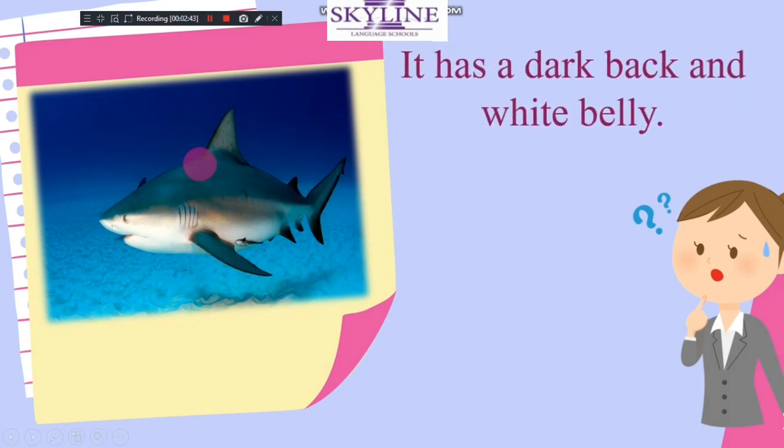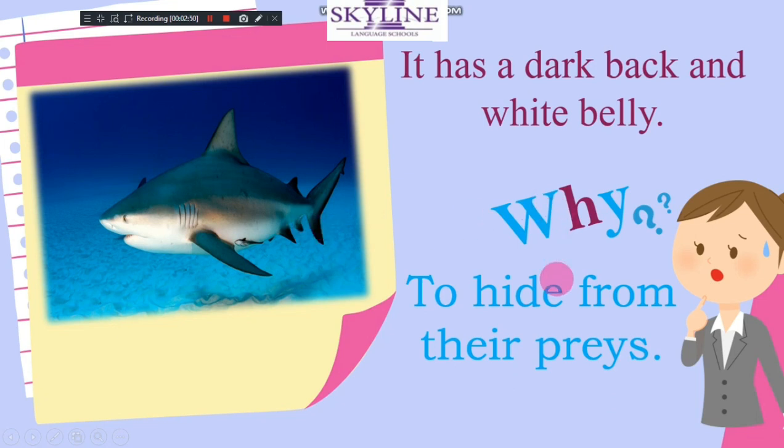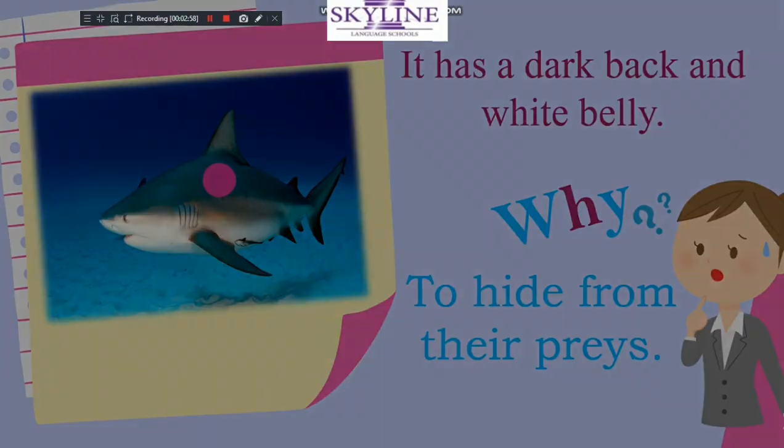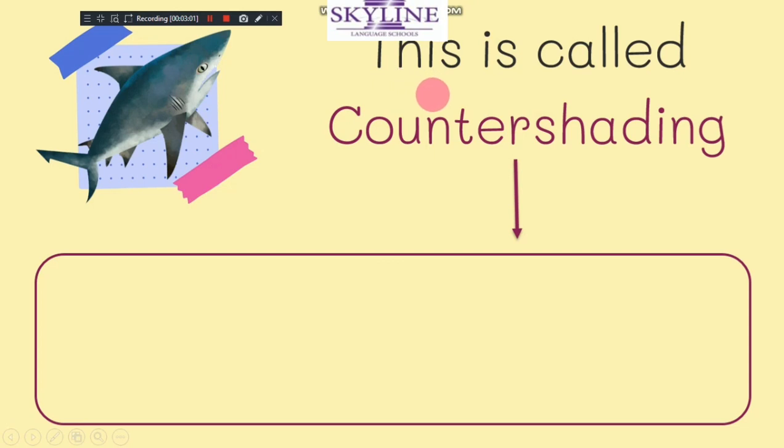So these two colors, why? Now we will know: to hide from their prey, to sneak up, to be hidden.